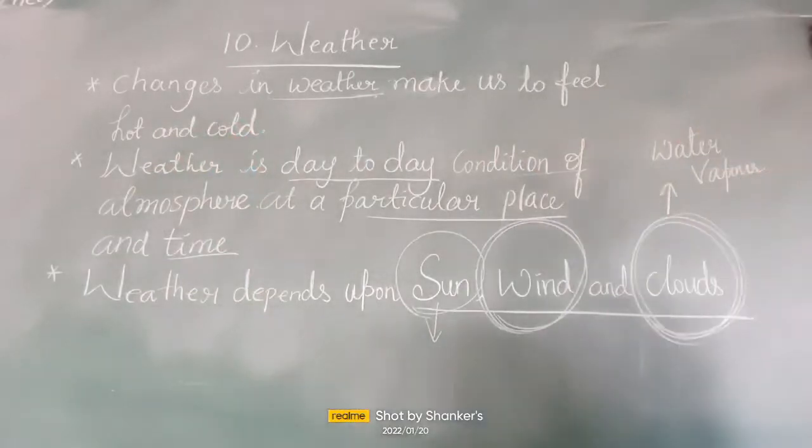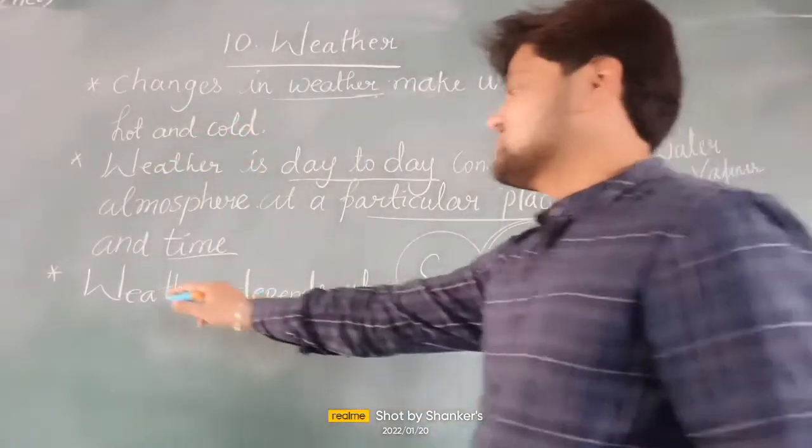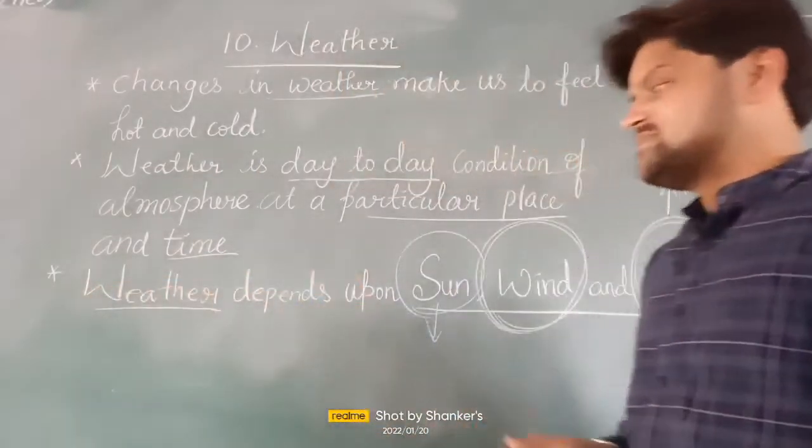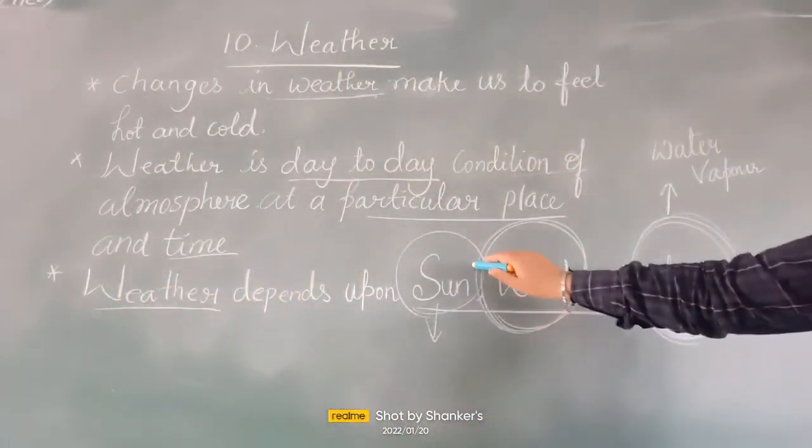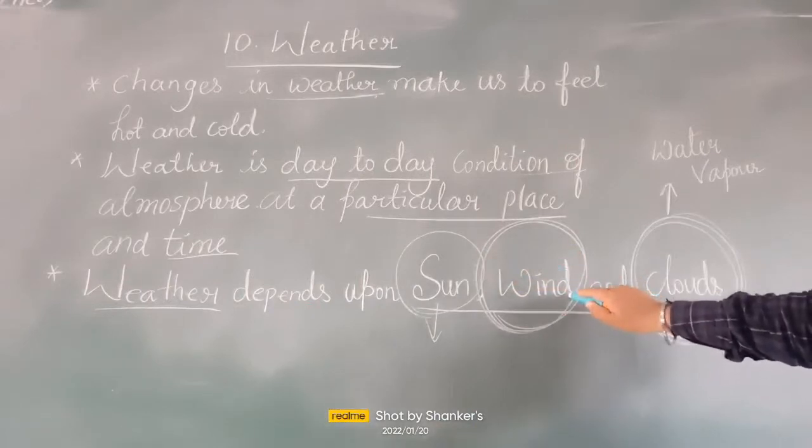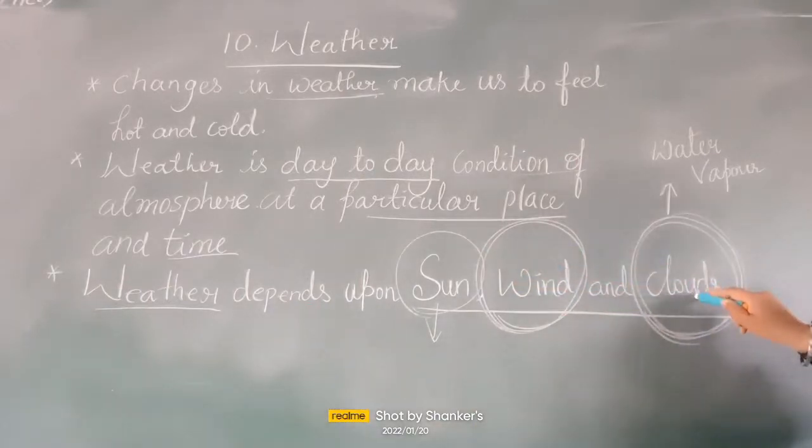Mainly, weather depends upon three elements. What does weather depend upon? Weather depends upon sun, wind, and clouds. This we have learned already. What is meant by clouds?